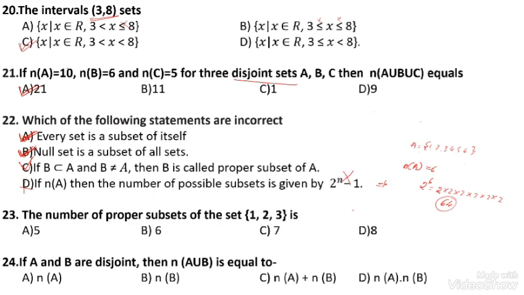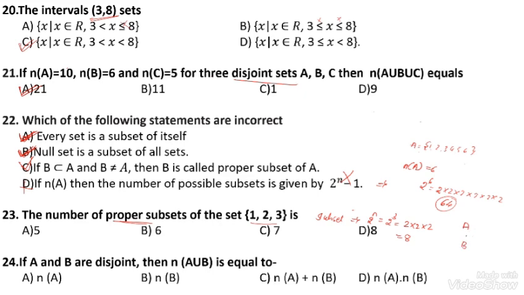The number of proper subsets of the given set containing the elements 1, 2, 3. Here there are 3 elements. Before finding the proper subsets, we have to find the number of subsets, 2 to the power n, where n means the number of elements present in that set. Here, 2 to the power 3 means multiplying 2 three times, that is 8. But they gave proper subsets. For example, A is a set and B is a subset.